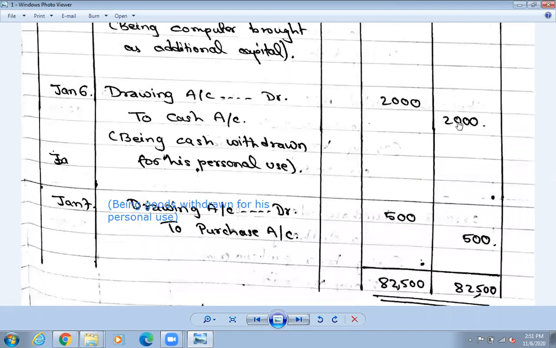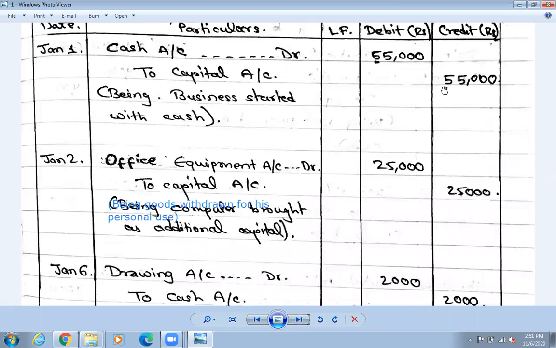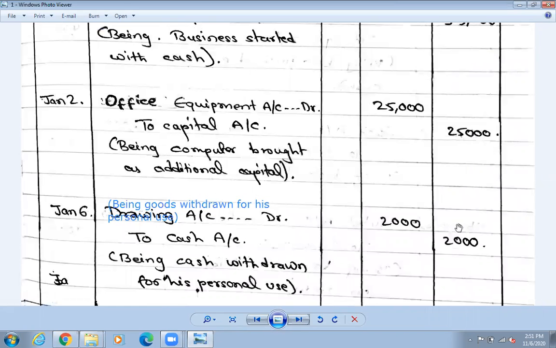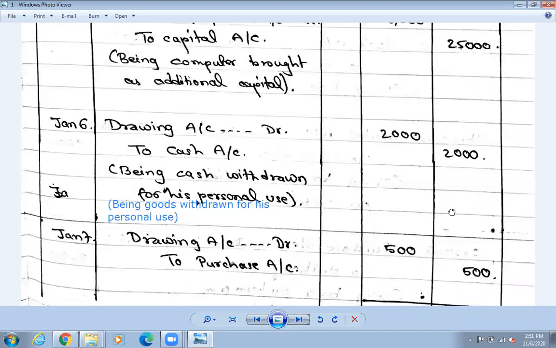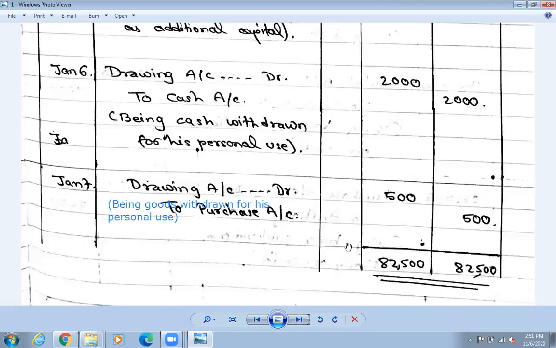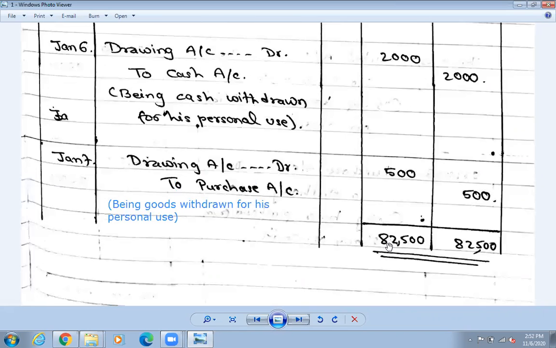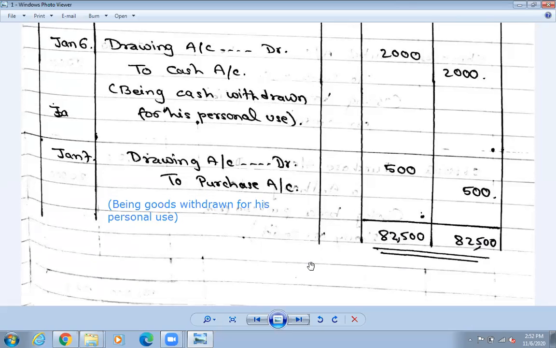The same amount is here. The same amount is running on this side also. 55,000 plus 25,000 plus 2,000 plus 500, you will get the same amount. After doing this you need to write down the last amount, that means total it and add. And you need to draw the double line, single line, double line. So this is going to be your answer.